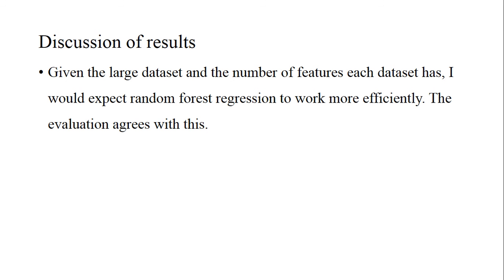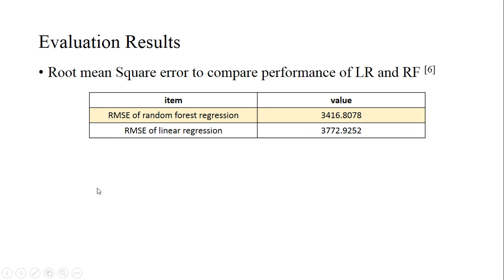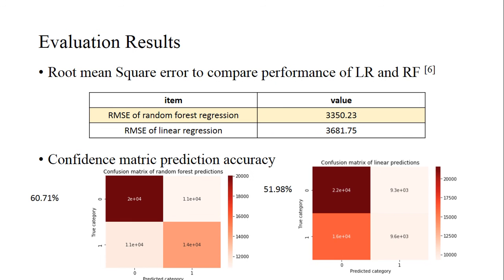Now, discussing the results. The random forest regression and the linear regression each have their own benefits and their own deficits. But given the large data set and the number of features each data point has, I would expect random forest regression to work more efficiently, and the evaluation agrees with this. If you see, the errors for the random forest regression are lower than the linear regression, and the prediction accuracy is greater for the random forest regression. And even the test data has higher error than the training data, so everything agrees.